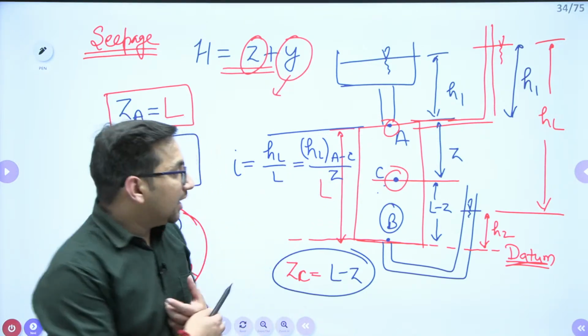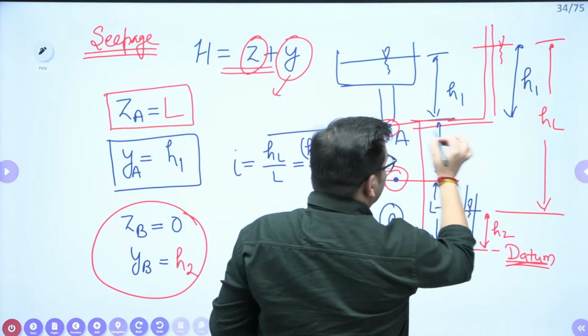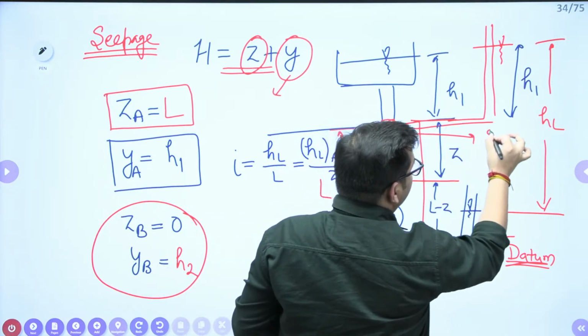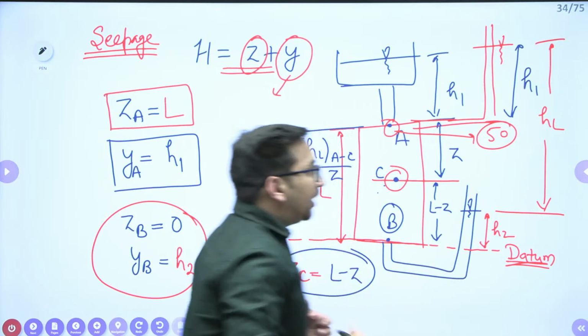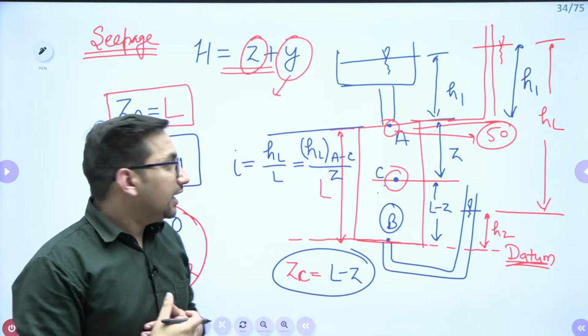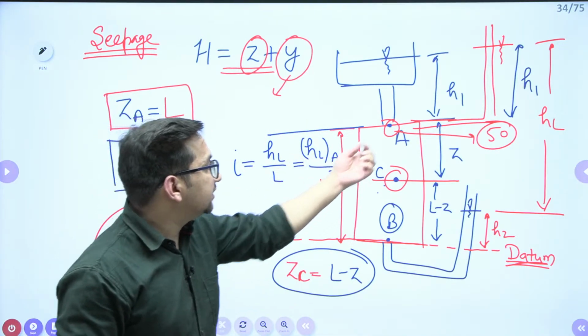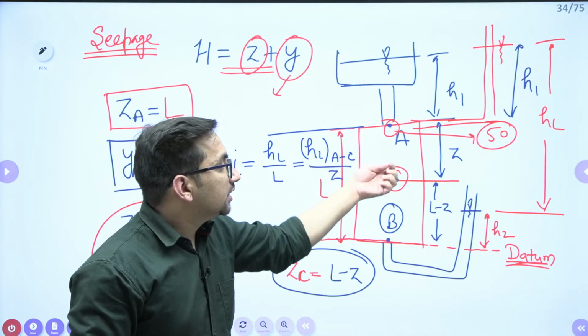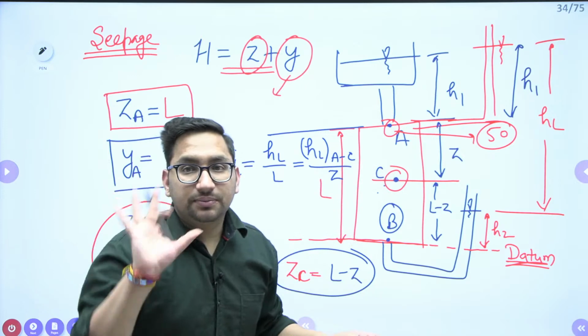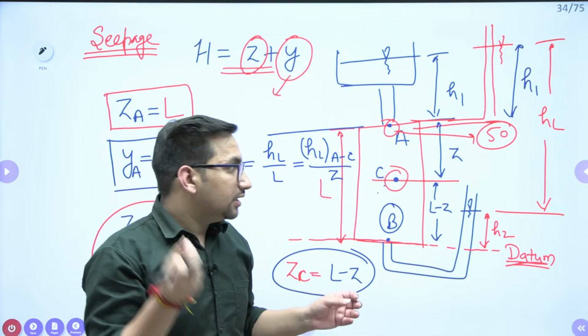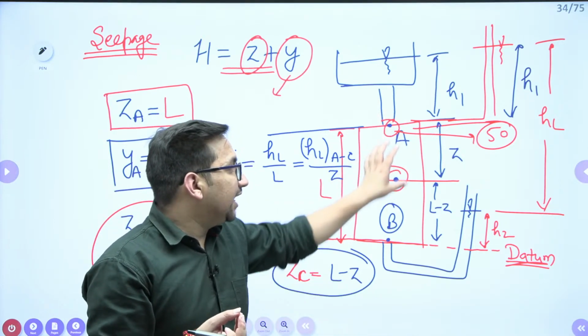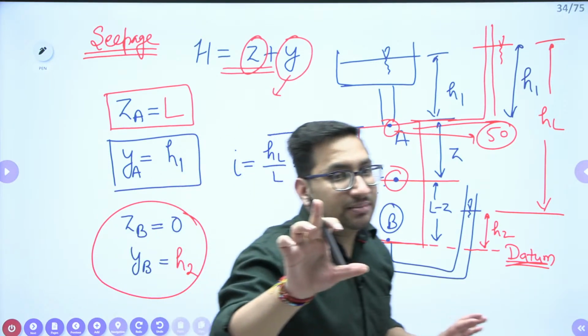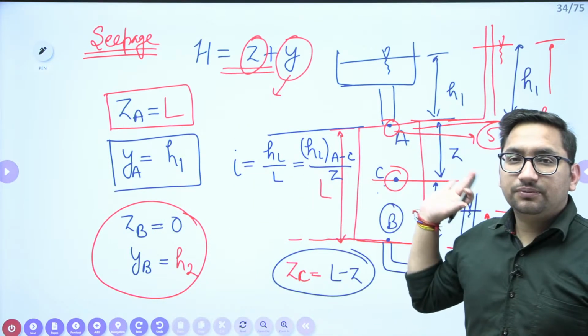Right? Now let's suppose at this A point my head is 50, and I have calculated how much head loss is there between A to C. Let's suppose between A to C the head loss is 20, right? Now can you tell me what will be the head at point C?